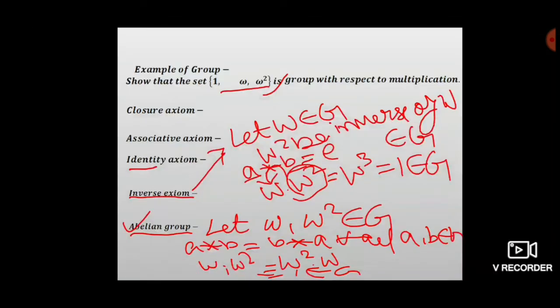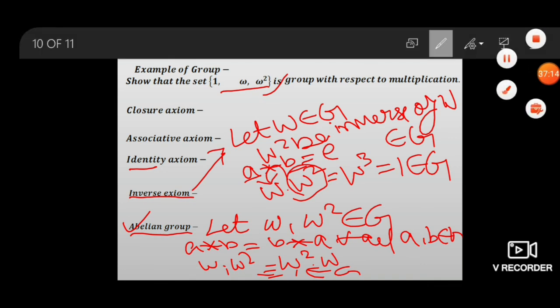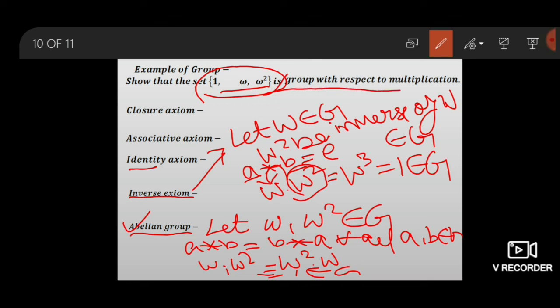Then the set 1 comma omega comma omega square is a group with respect to multiplication.